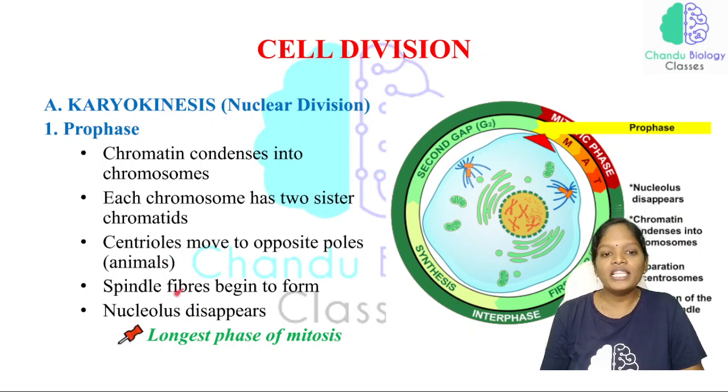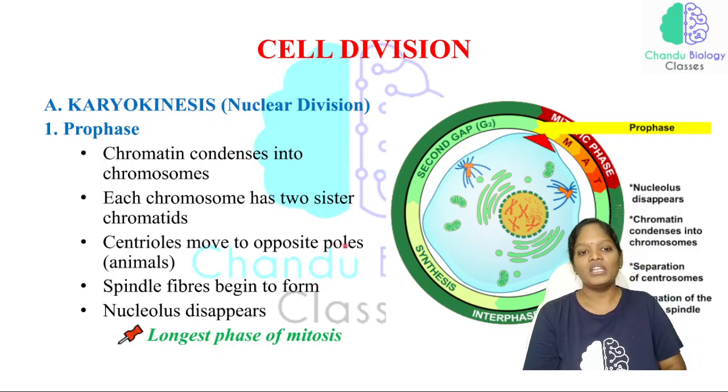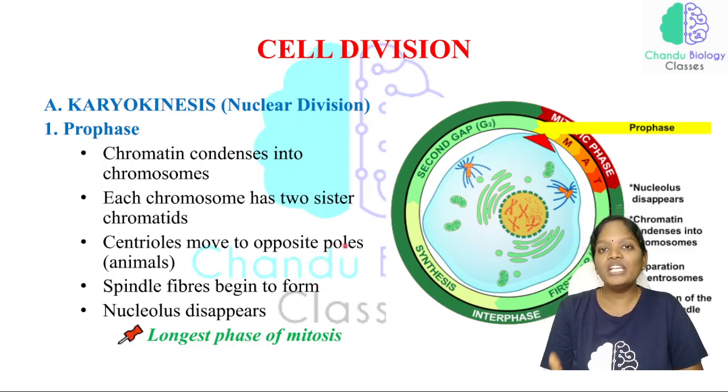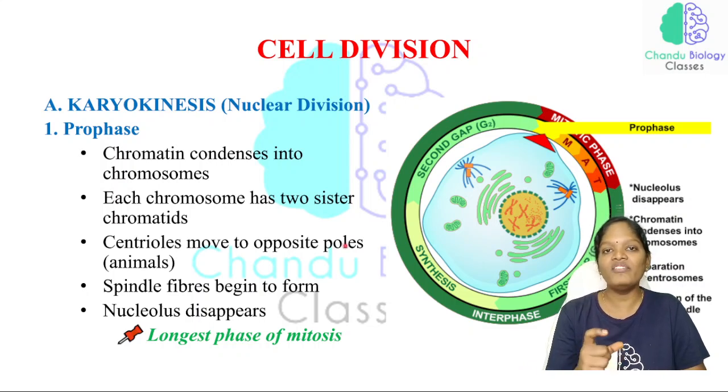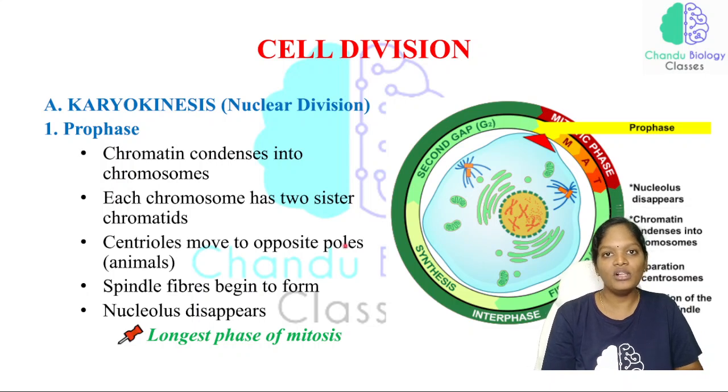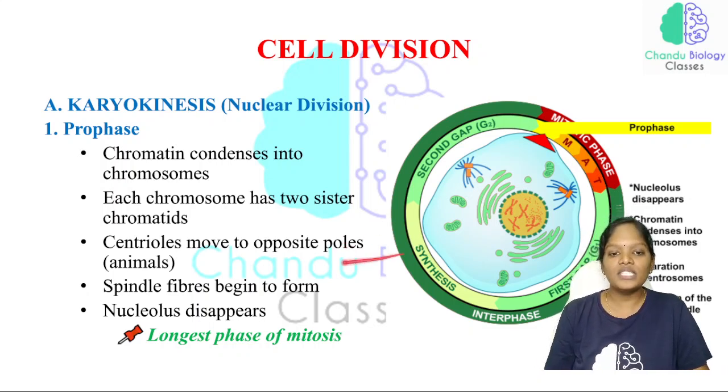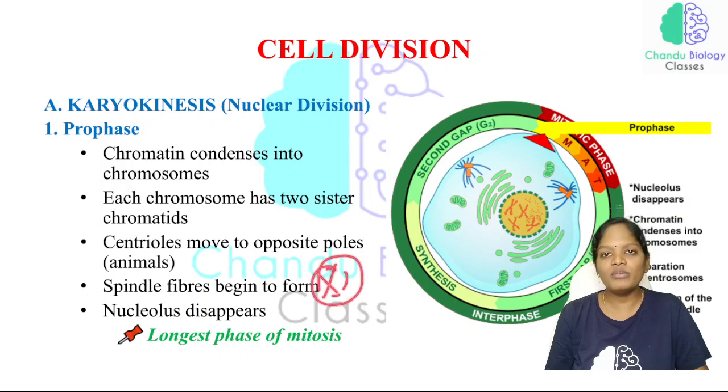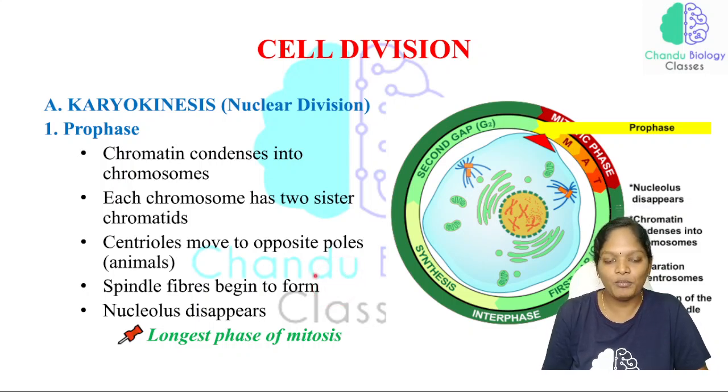Let me explain. The spindle fibers begin to form. This is where we can expect the question. The spindle fibers begin to form in the prophase itself, and we have studied that the spindle fibers attach to the centrosome. Centrosome is the portion where two chromatids are attached to each other. The spindle fibers, by attaching to the centrioles, pull the two sister chromatids apart into single chromatids. So this is very important for chromosomal segregation. These spindle fibers are very important.